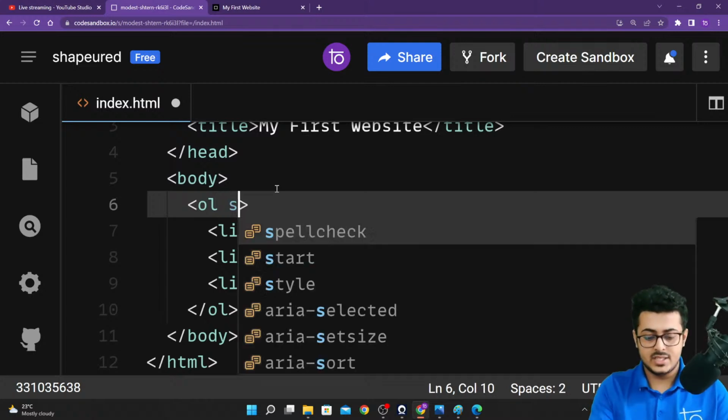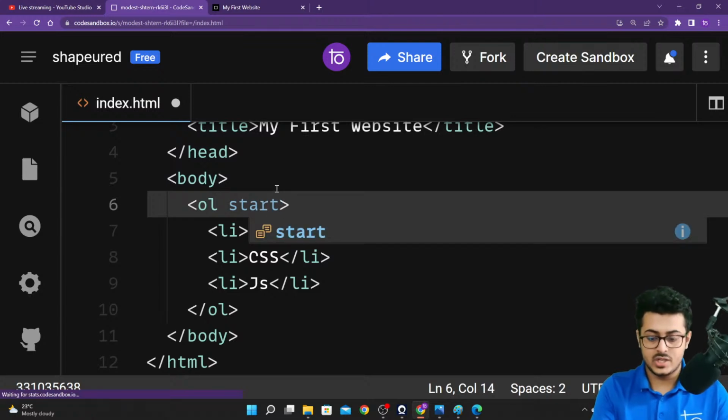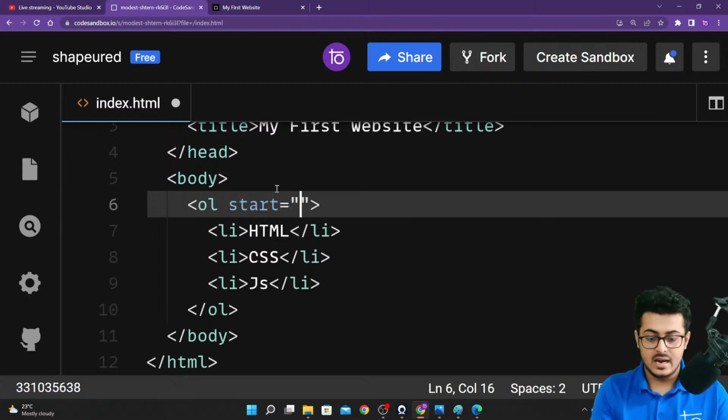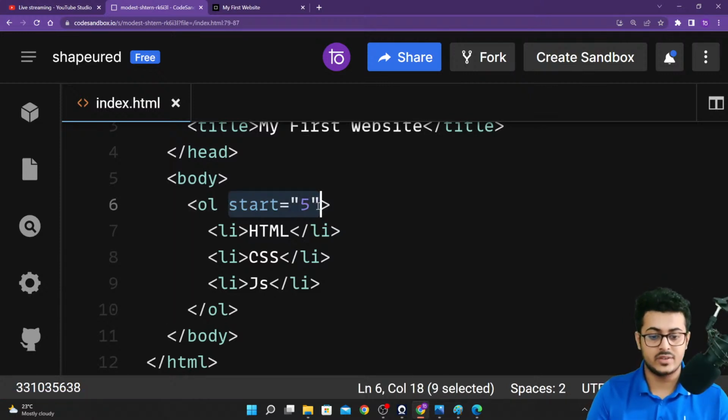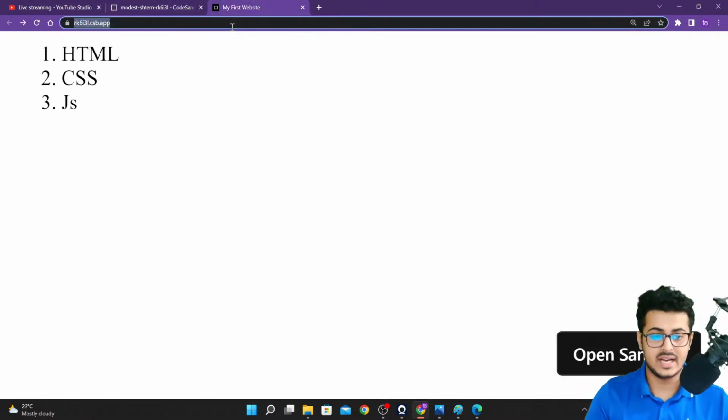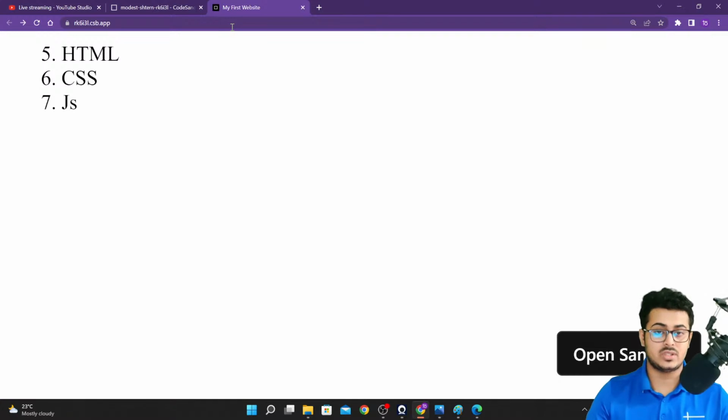That is the start property. I want it to start from, let's say, 5. Now if I'm putting this particular attribute right over here, that you have to start counting this particular list, the counting needs to start from the index 5. And if I'm going back to my website, reloading the page, as you're able to see now, my counting is starting from 5 itself. We are having 5, 6, and 7. That is the counting that we are having right now.